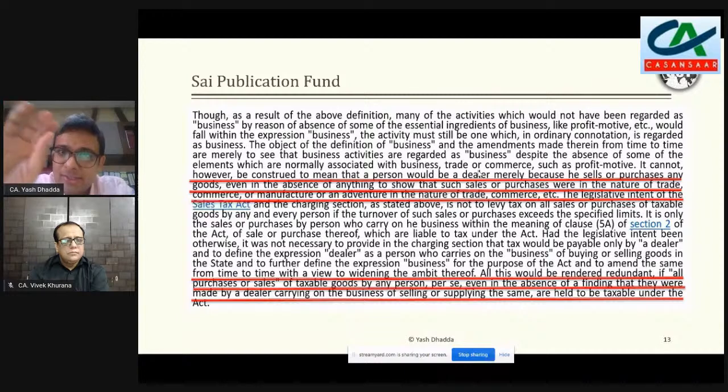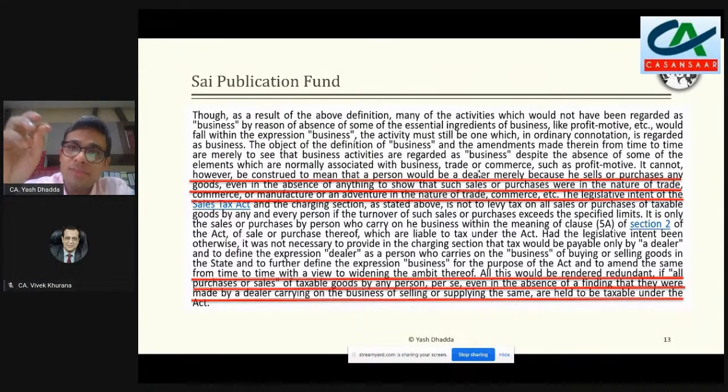So again, I'll read the highlighted portion which I thought is relevant here. It says that it cannot however be construed to mean that a person would be a dealer, because in the VAT regime the concept of business was linked with the definition of dealer.